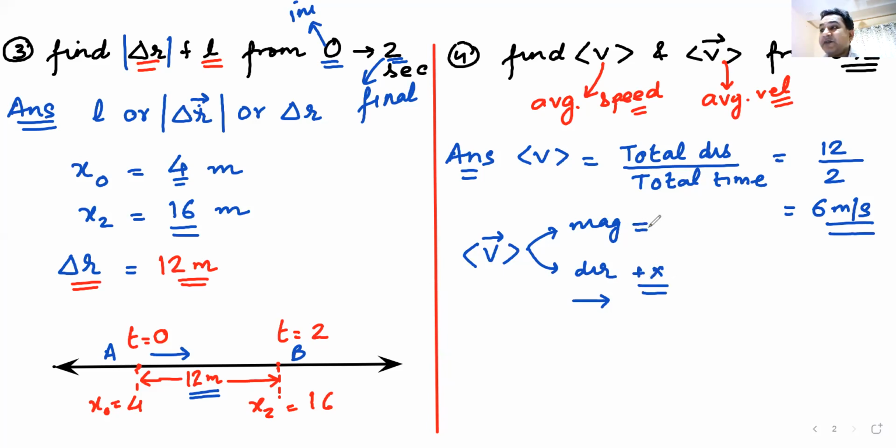What is the magnitude of average velocity? What was average velocity? The magnitude of total displacement divided by total time. Do we remember it? Total displacement is also 12 meters. So 12 divided by 2. So the magnitude will be the same. Why are both of the things coming out the same? Because the particle is moving in a straight line. Am I clear?